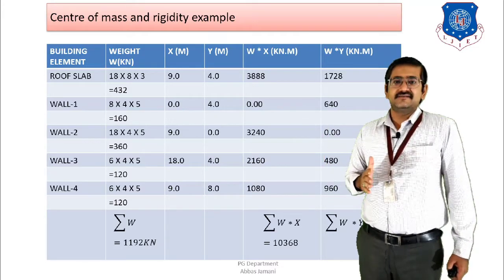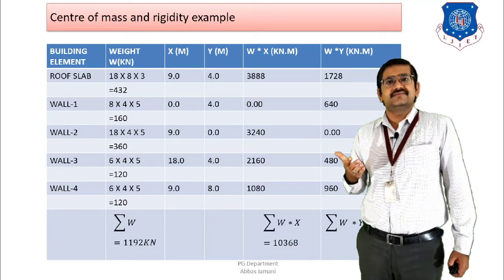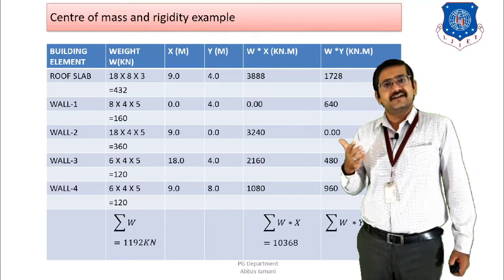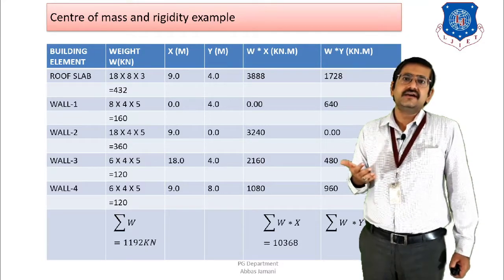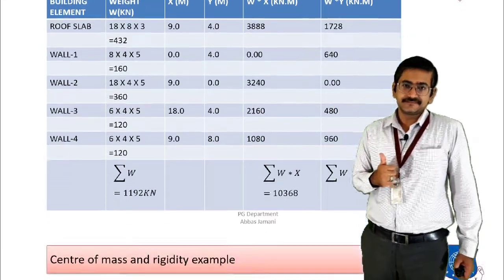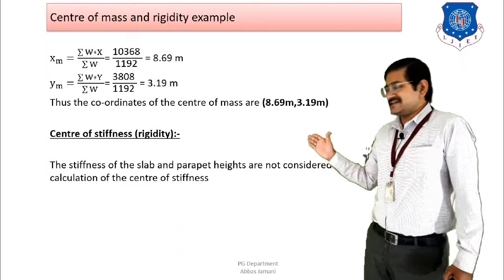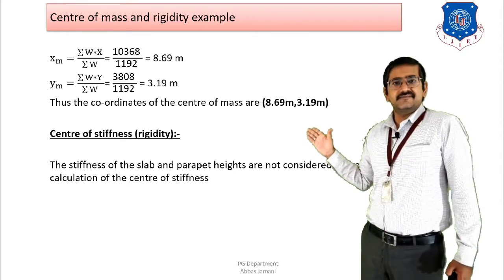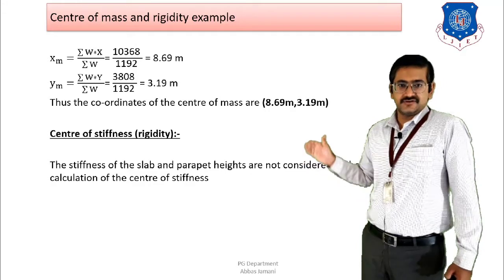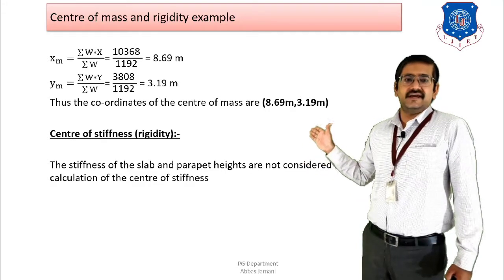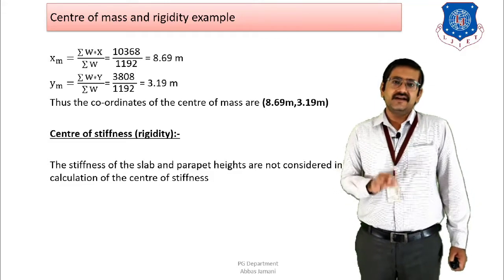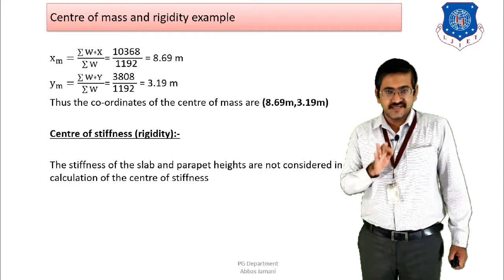And once that is done, if I apply the formula Xm is equal to sigma W into X divided by sigma W, and Ym is equal to sigma W into Y divided by sigma W, then I get the Xm and Ym coordinates, that are the coordinates for the center of mass. So the coordinates are 8.69 and 3.19 meters respectively in the X direction and Y direction. So these are the coordinates for the center of mass.